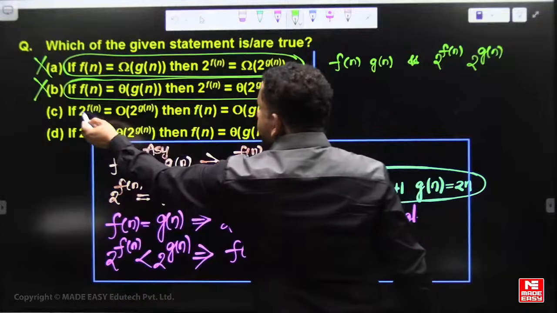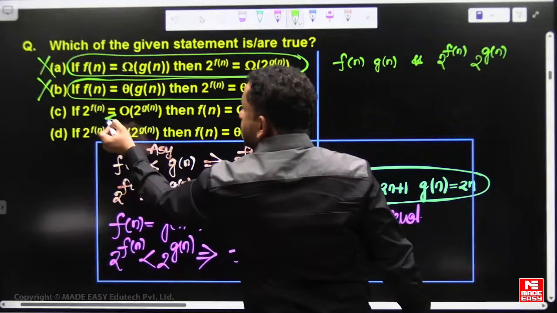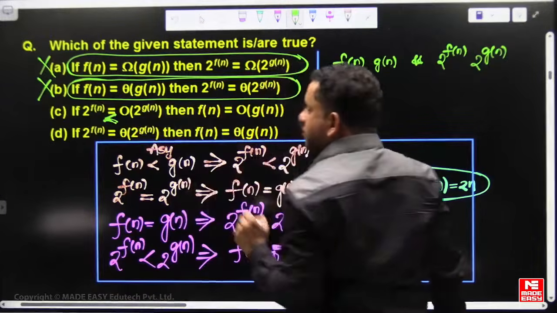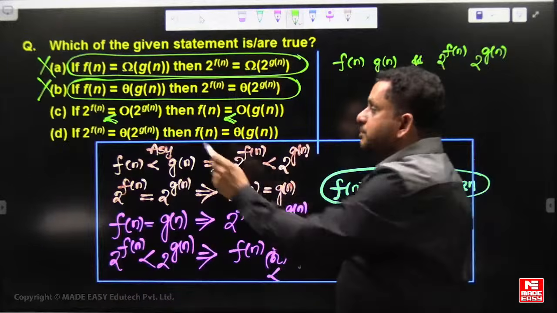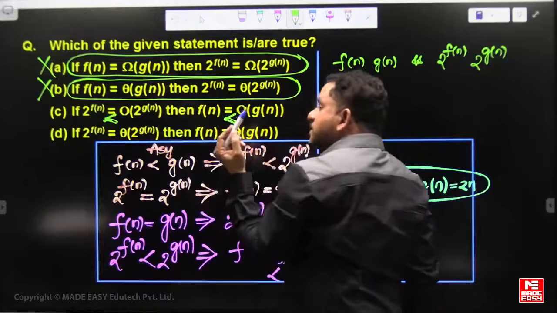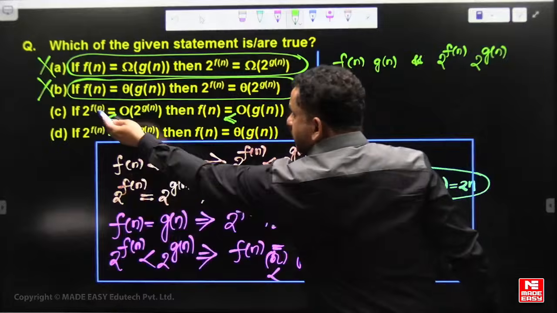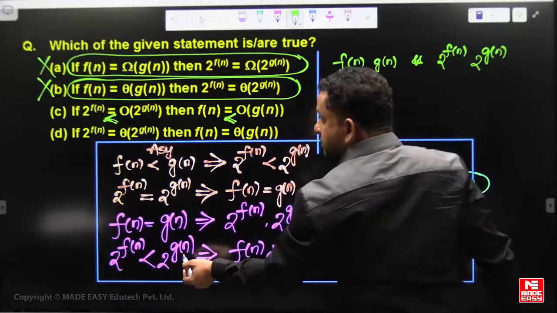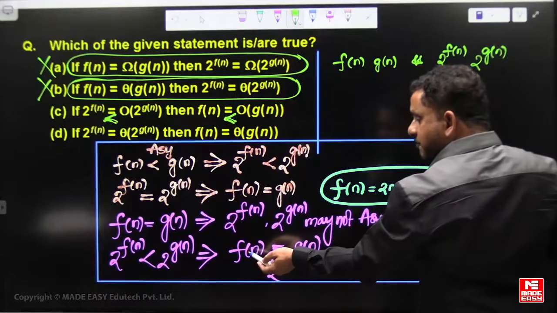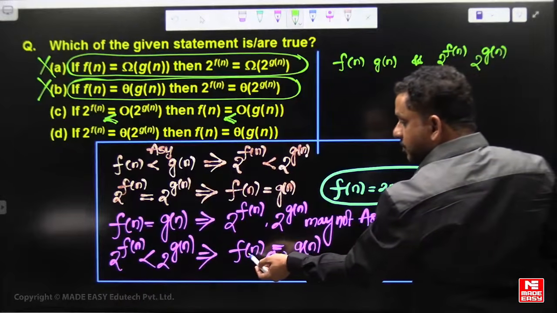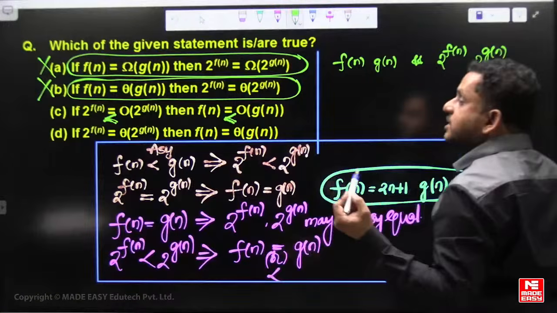Now, if 2 power f of n is asymptotically less than or equal to 2 power g of n, then f of n is also less than or equal to g of n. For example, if 2 power f of n is less than 2 power g of n, then f of n and g of n may not be asymptotically equal, right?